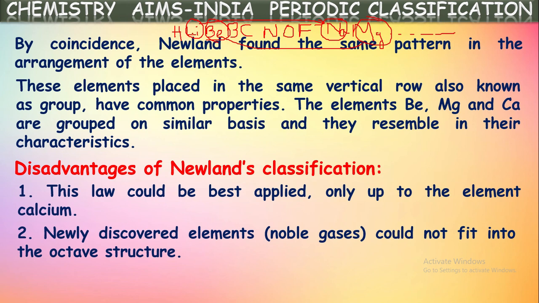Because if you see, before hydrogen there should be helium, and between fluorine and sodium there will be neon, according to the increasing order of atomic masses. Now, after writing neon here, if we observe for lithium, the consecutive eighth element will not be sodium. If you count from lithium 1, 2, 3, 4, 5, 6, 7, 8, neon is the consecutive eighth element for lithium, and these two have entirely different properties. In this way, the discovery of new elements, noble gases, led to the failure of Newlands' classification.